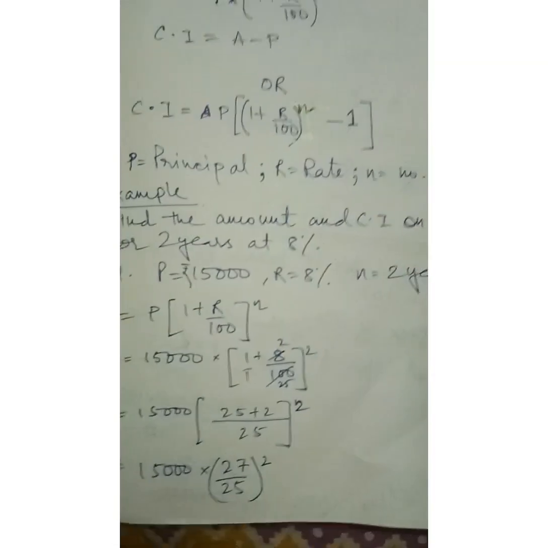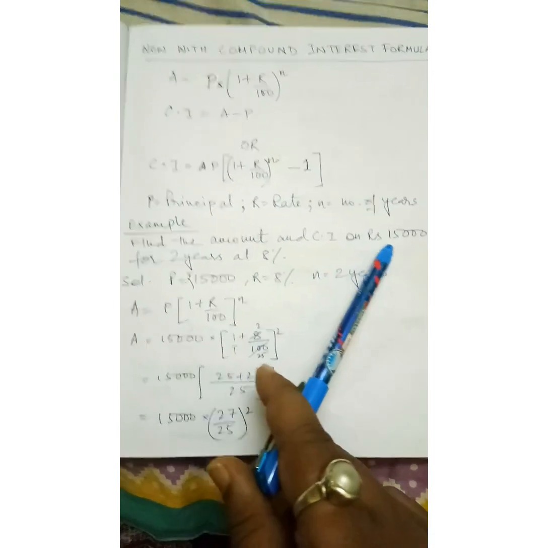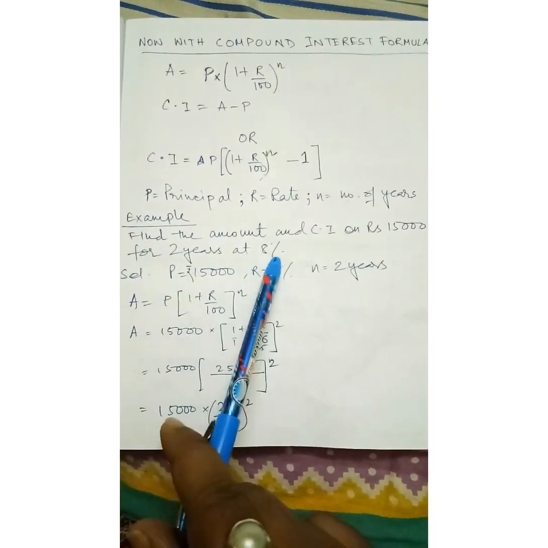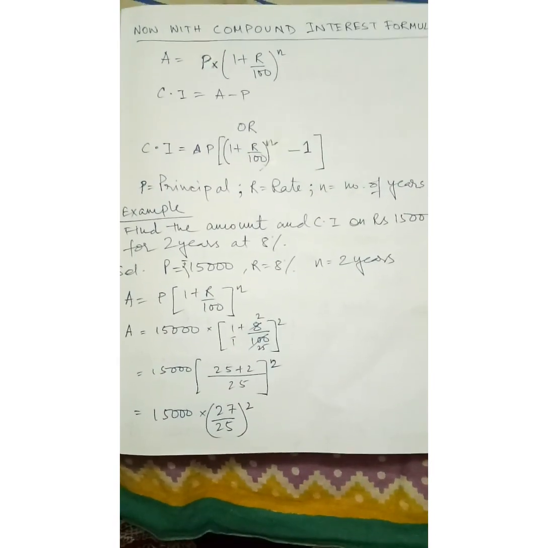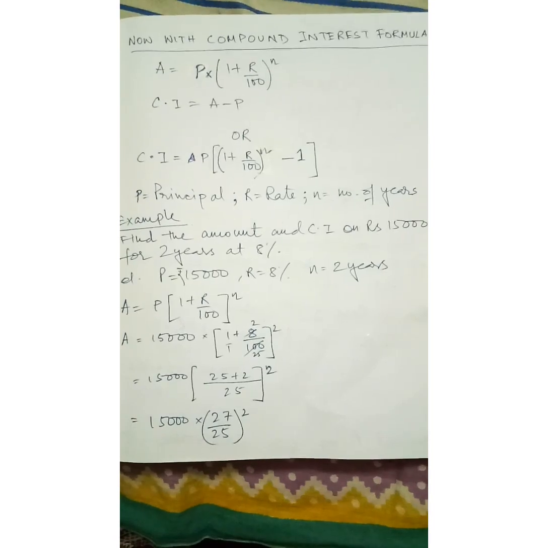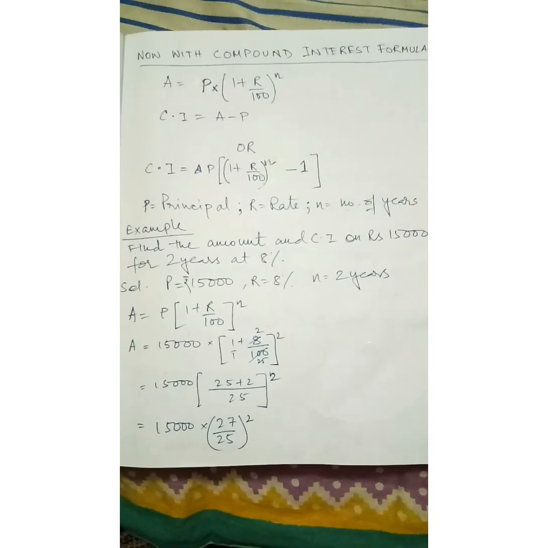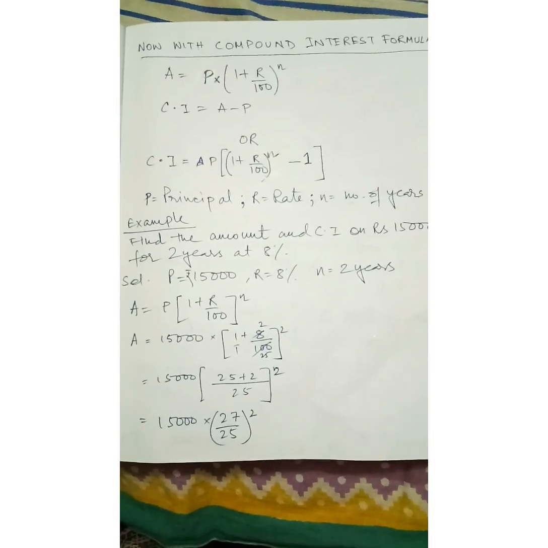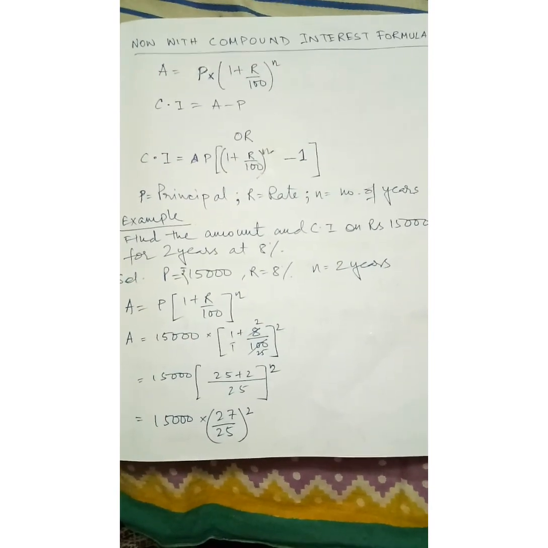In this question, I have written the same question: find the amount and the CI, compound interest, on rupees 15,000 for 2 years at 8%. Now, for making this solution, the first very important thing is that in class 9, and before that class 8, 7 and 6, mathematics teachers instructed that first you do the data part. Before the solution, you write down the data. Once you write down the data, half of the sums can be solved easily.